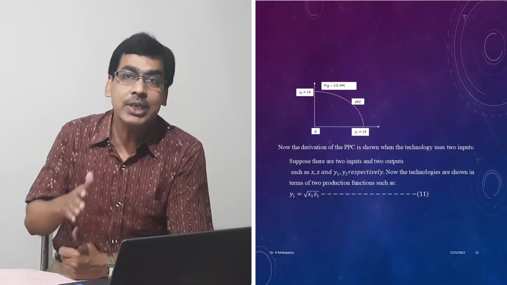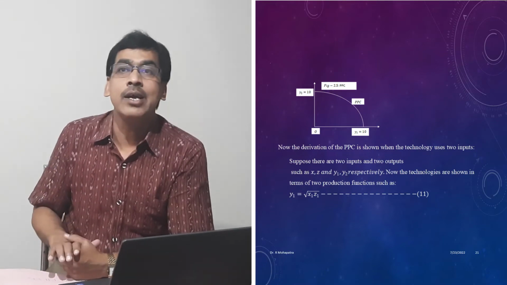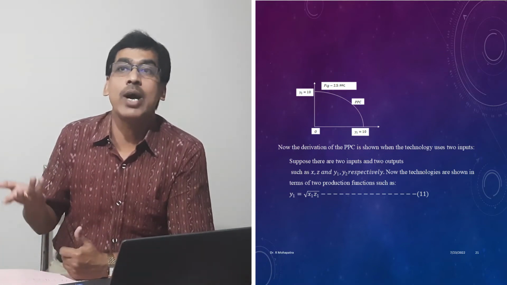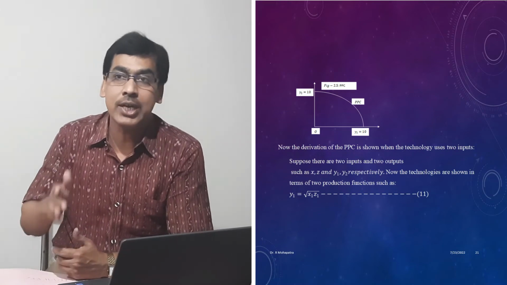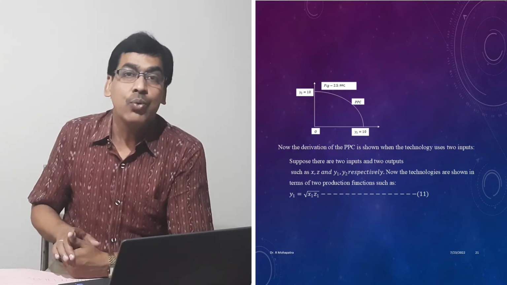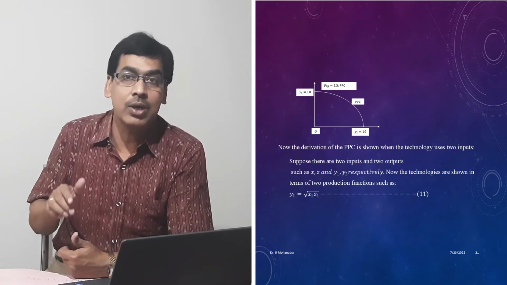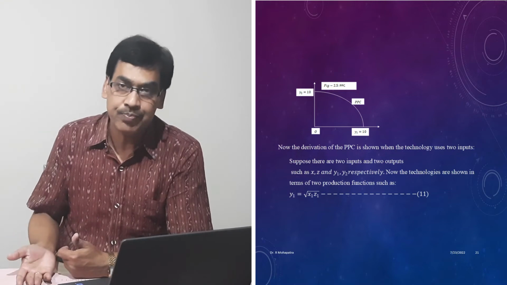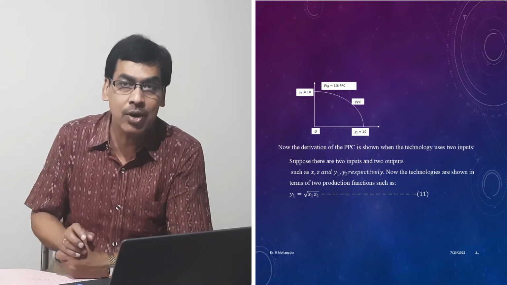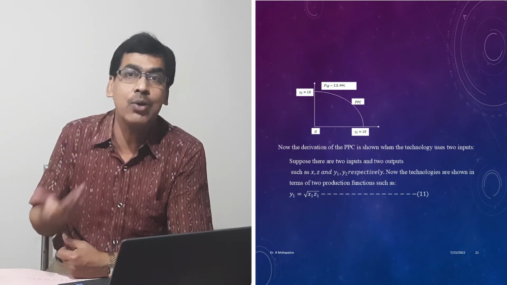If I put y2 equal to 0 in the equation, then y1 will be 10, and if y1 is 0, then y2 will be 10. In this way you can draw the production possibility frontier. Now for the curve, we want to know the slope. The slope is dy2 by dy1, written in absolute form because it will have a minus sign, but we want the value of the slope.